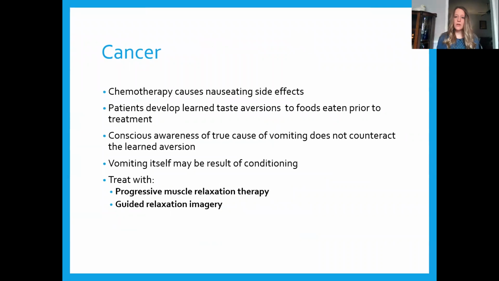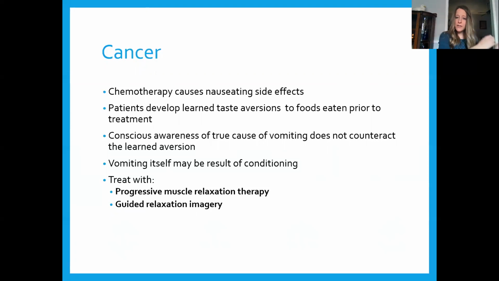Why is this important? One application is it may help us to better understand and minimize the side effects of chemotherapy. Chemotherapy causes nauseating side effects that are often so severe that patients develop generalized food aversion and lose their appetite completely. And so we have a wide variety of foods that have become conditioned stimuli to predict these nauseating side effects. It's thought that classical conditioning contributes to this problem.